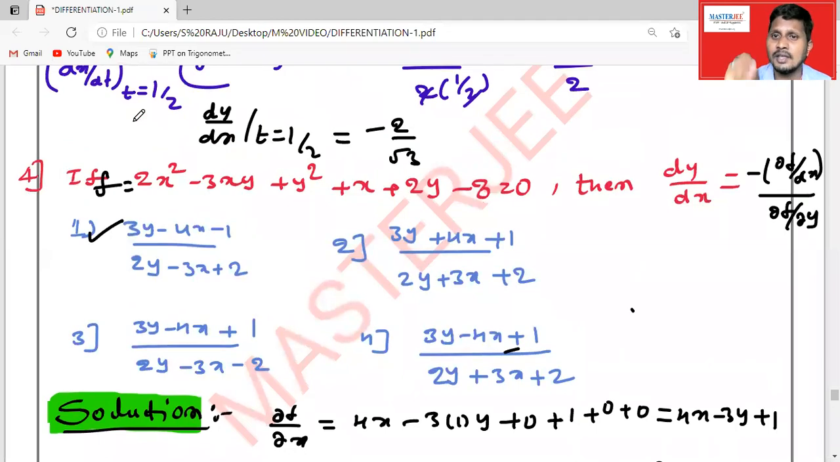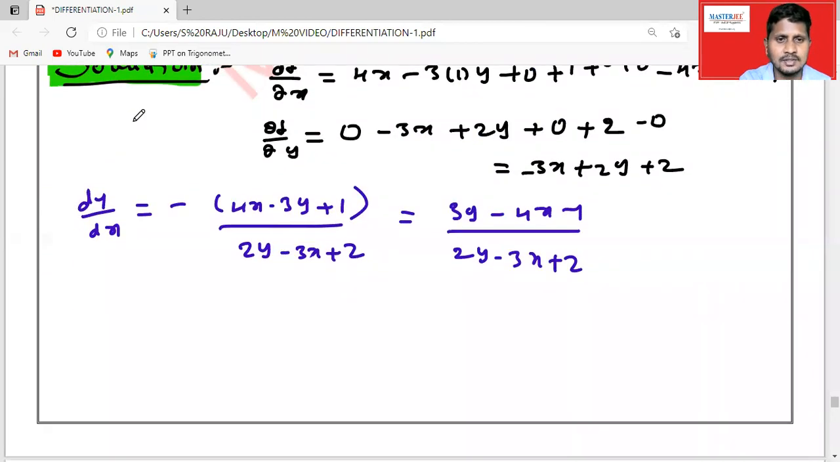So very simple. When they give an implicit function, try to use this shortcut method. It is very, very useful to you.